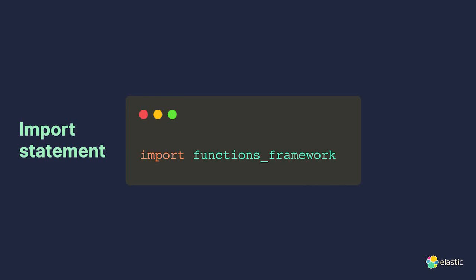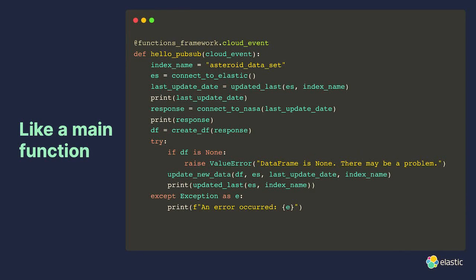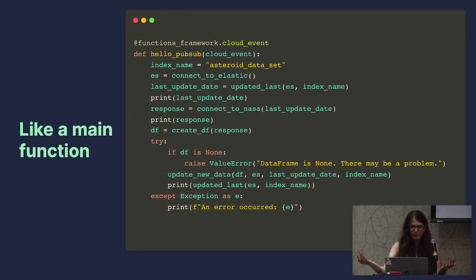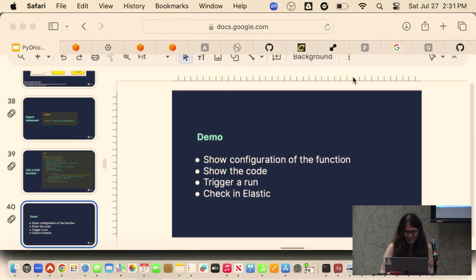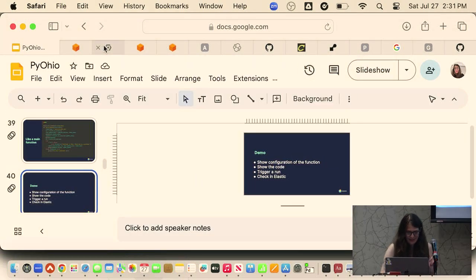The import statement you're going to want to put in is import functions framework. Then this main function serves the same purpose as the one we saw earlier, tying everything together. It has a decorator above it that says functions framework.cloud event, and an entry point that is hello pub/sub as a cloud event. I think I stole that from their template, and then it has all the main functionality. Let's take a look and do a little bit of a demo.